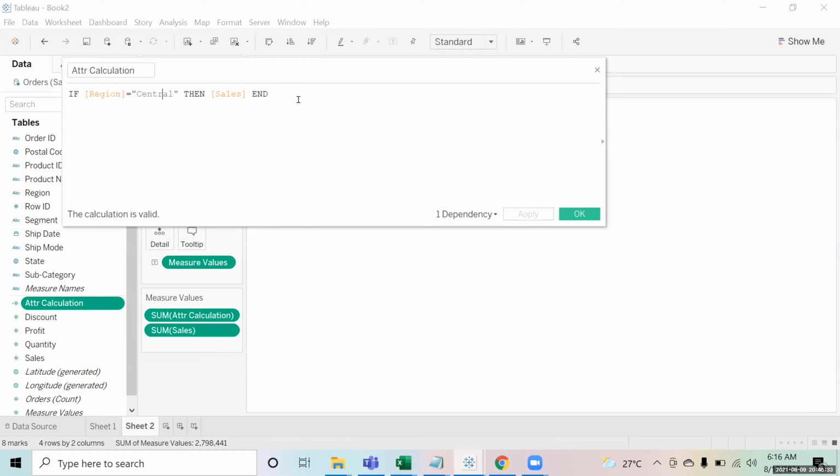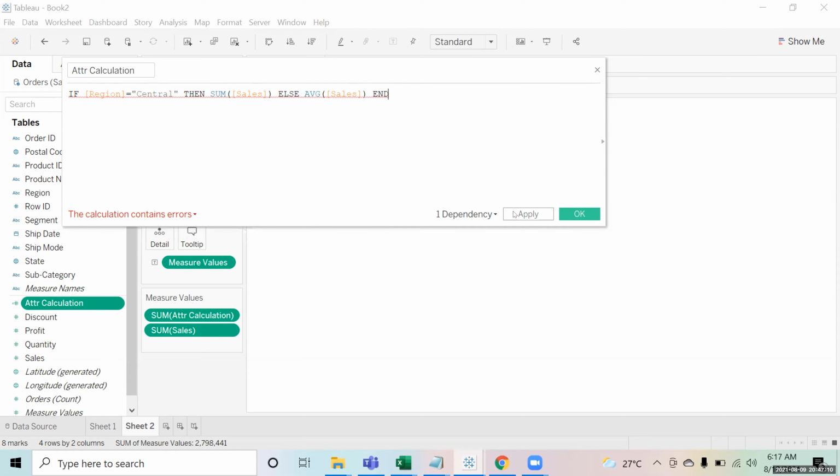Now in this, if I add an else condition, that else I want to see the average of sales. This is the calculation that I want to do: if the region is central, then I want to see the sum of sales, and else I would like to see the average sales. You see this gives you an error over here: cannot mix aggregate and non-aggregate comparisons.